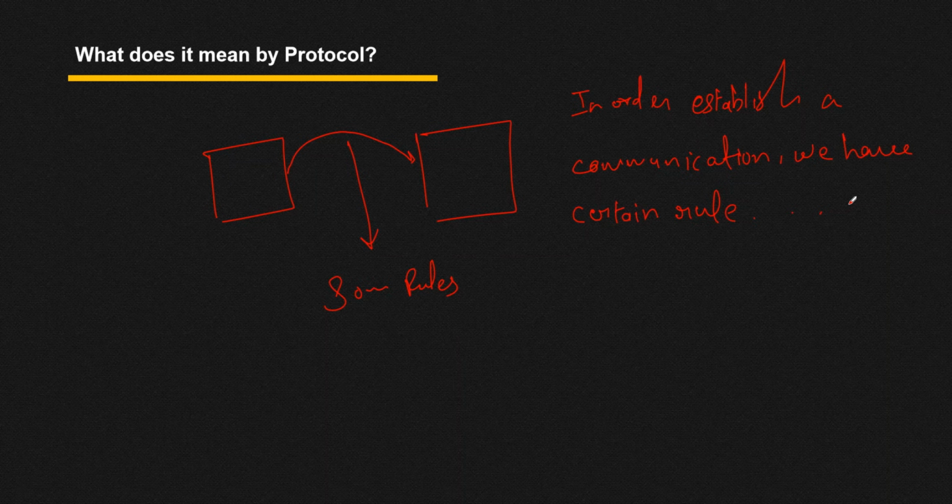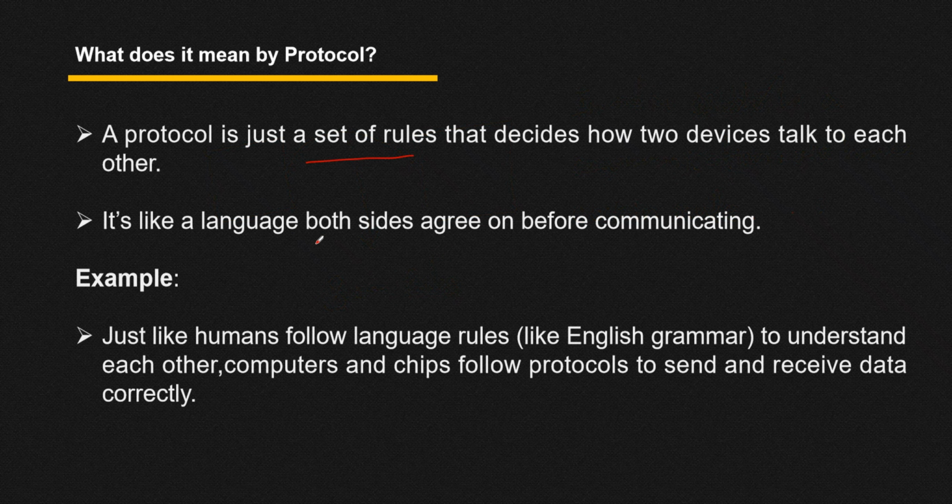I hope it is clear. It is very simple. If you want to establish a communication between these two devices, there is some rule which you have to follow, and that rule is nothing but your protocol. It is like a language both sides agree on before communicating. Just as human language follows rules like English grammar to understand each other, similarly computers and chips follow protocols in order to send and receive data correctly.